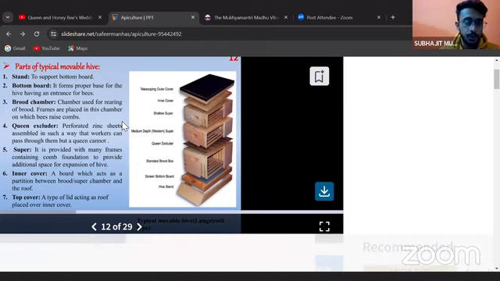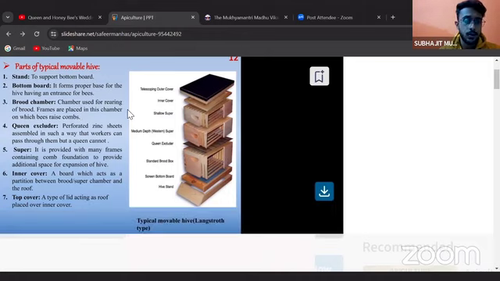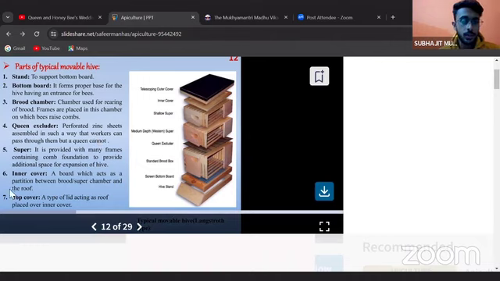The third is the brood chamber. The chamber is used for rearing of brood. Frames are placed in the chamber, on which bees raise combs. The fourth is the queen excluder. It is a perforated zinc sheet assembled in such a way that the workers can pass through it, the drones can pass through it, but the queen cannot.